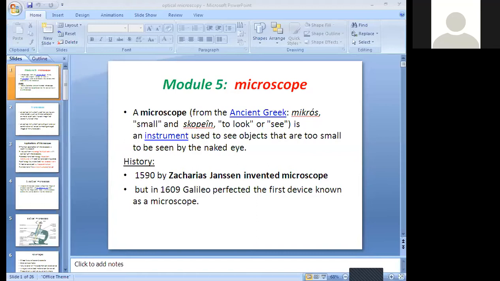In the year 1590, Zacharias Janssen invented the microscope. Actually, this is not a complete microscope.